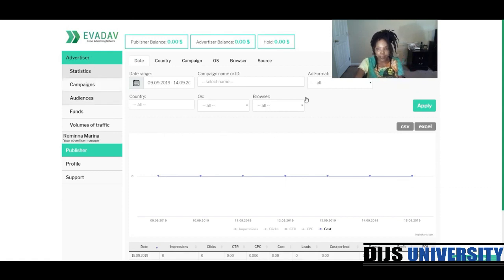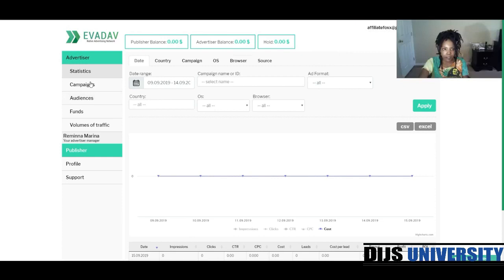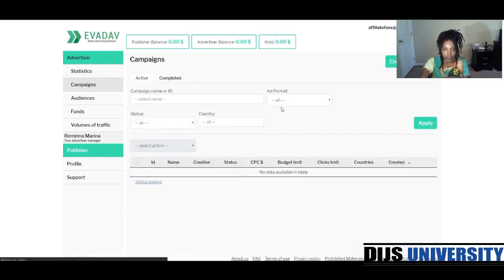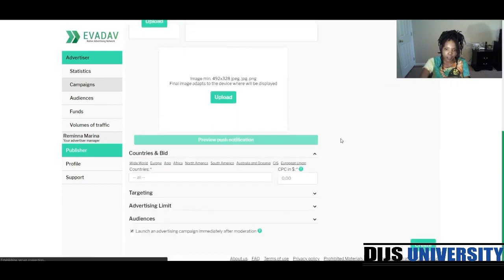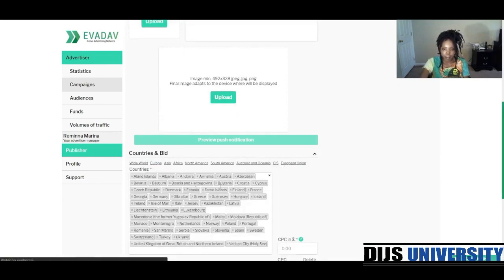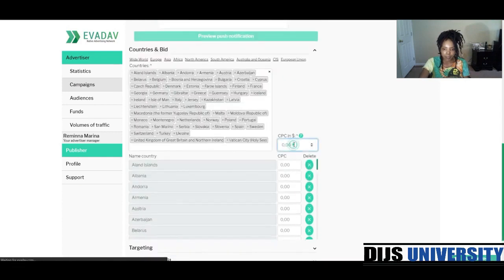So let's go back to create campaign. Where is it at? Campaigns. Well, I guess here's the dashboard, right? Once we do start getting some tracking going on here, you can see it here. So that's interesting. All right, I clicked before I decided I wanted to start talking. So, all right, back into the campaign. Let's go back down to bidding. Let's just do Europe, and let's just type in a cost per click.